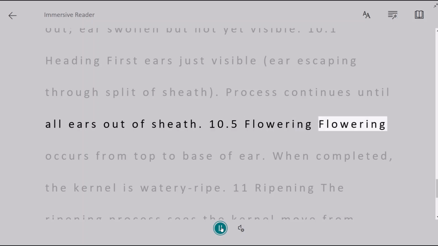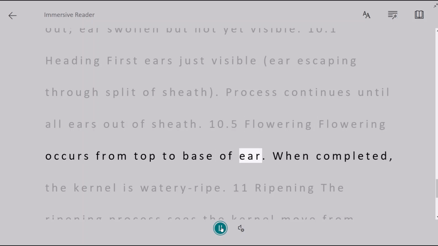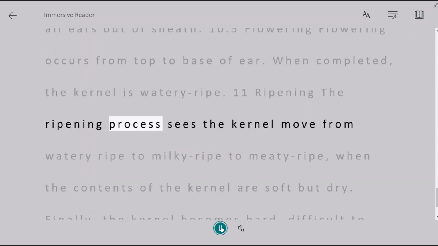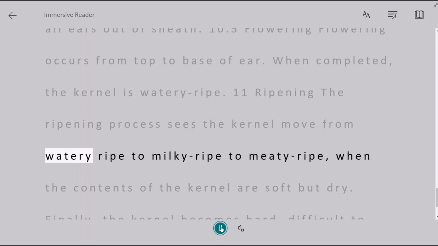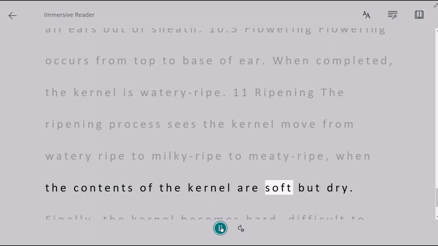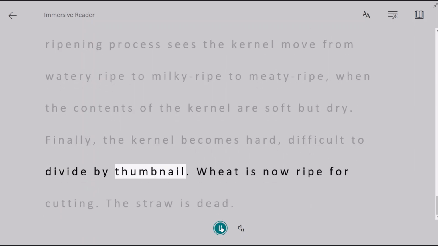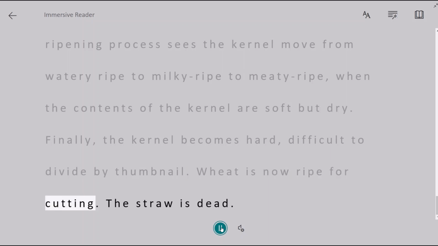10.5: Flowering occurs from top to base of ear. When completed, the kernel is watery ripe. 11: Ripening. The ripening process sees the kernel move from watery ripe to milky ripe to meaty ripe, when the contents of the kernel are soft but dry. Finally, the kernel becomes hard, difficult to divide by thumbnail. Wheat is now ripe for cutting. The straw is dead.